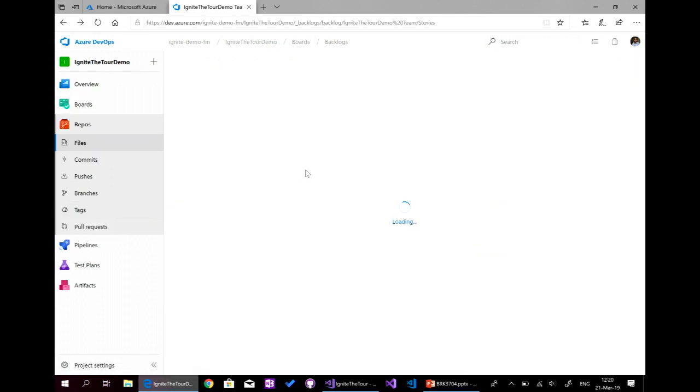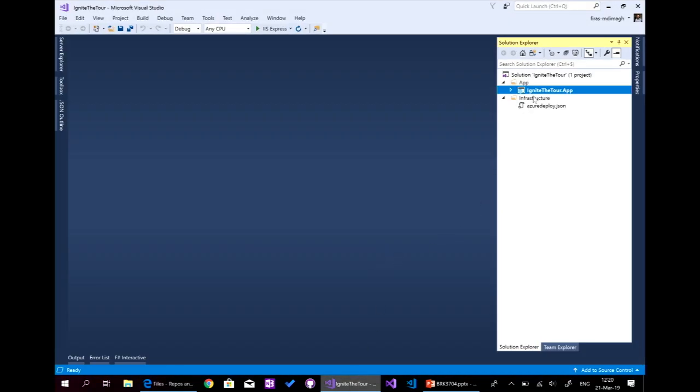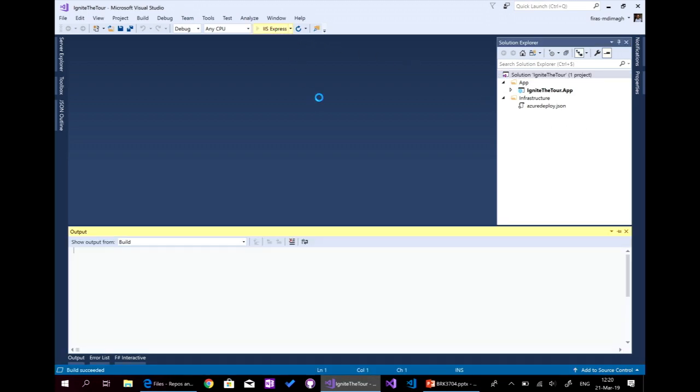The second one is the repos. So here we'll push our code. Here I have a basic solution. I have two folders, app and infrastructure. The app is the website. I will show you that locally. And the second is a JSON, and we'll talk about it in the Azure part. So let's run this web app locally.